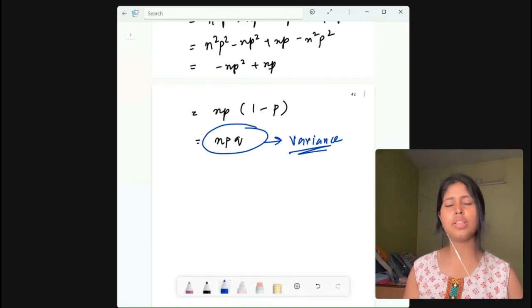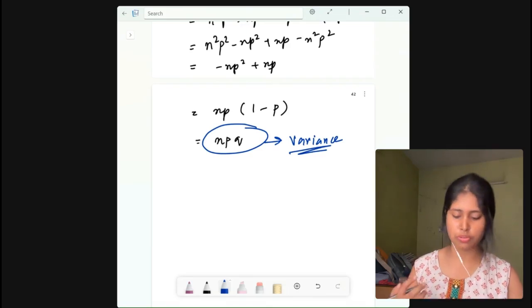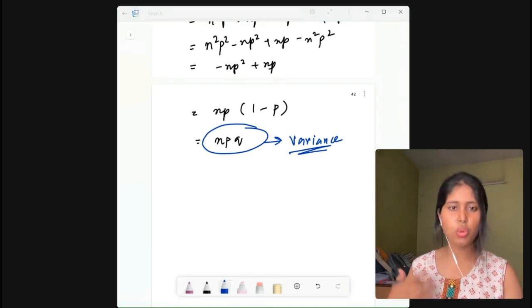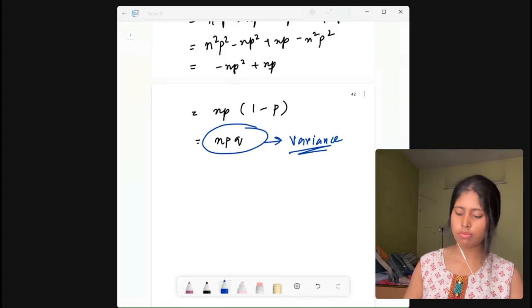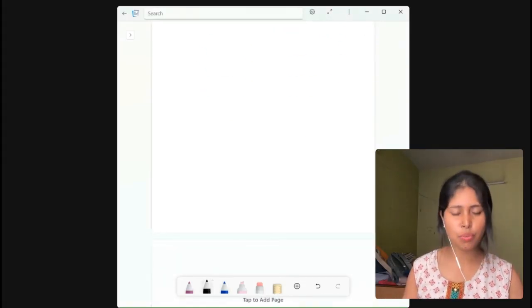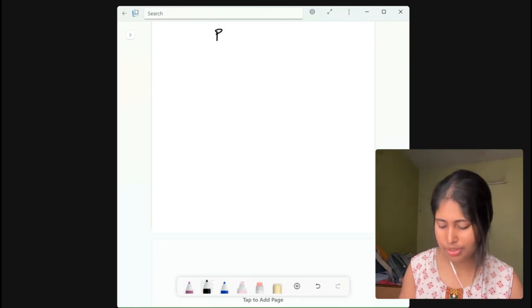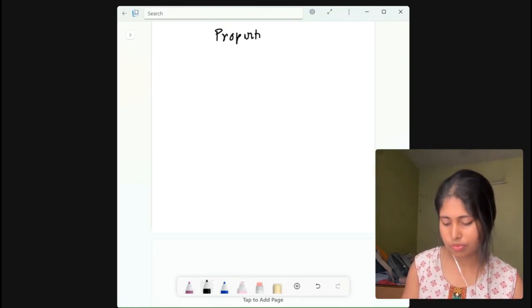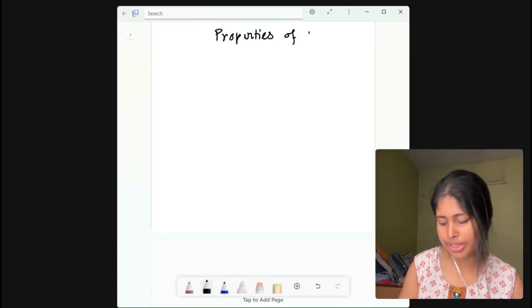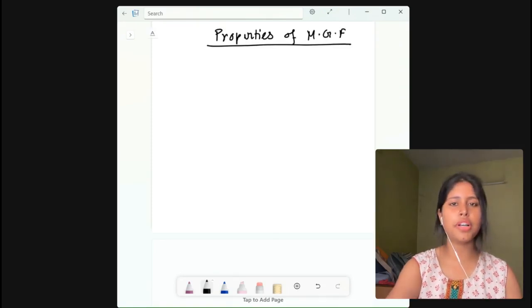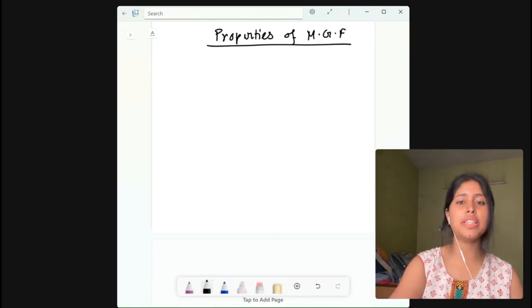Now there are basically three properties of MGF. Let us do it one by one, and by this we will conclude the MGF. Properties of MGF. What is the first property of MGF? It is the scaling property.